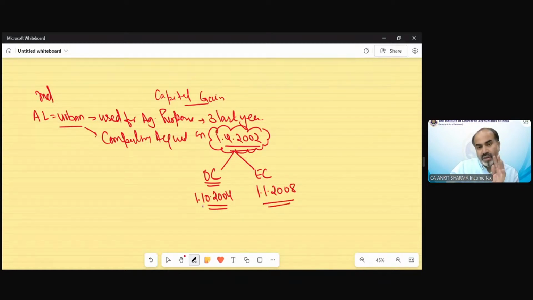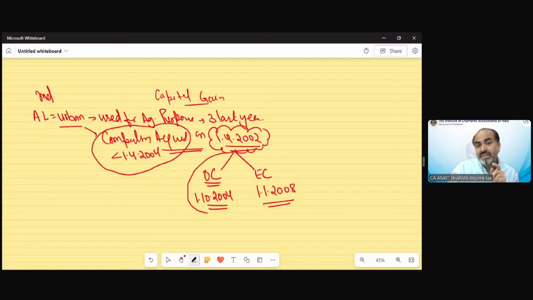So compulsory acquisition has been done before 1st April 2004. Acquisition before this date and amount received after this date, OC and EC both. So exemption would be there for OC or EC or both.